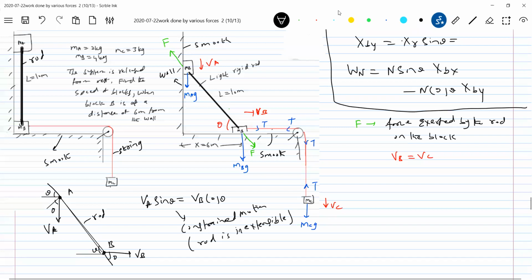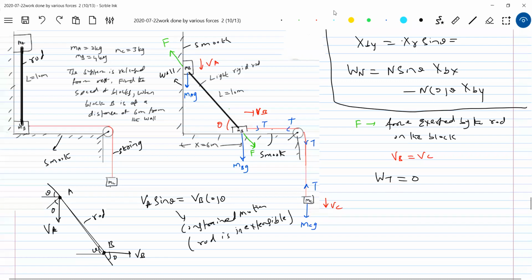Keep it here now. Tell me about the work done by tension. Let's come to the work done by individual forces, because we have to apply, can I apply conservation of mechanical energy or not? So what is the net work done by tension? Shall I write 0? It does negative work on the block C. It does positive work on the block B. And the displacement of block B is equal to the displacement of block C. So therefore the net work done by tension is 0.